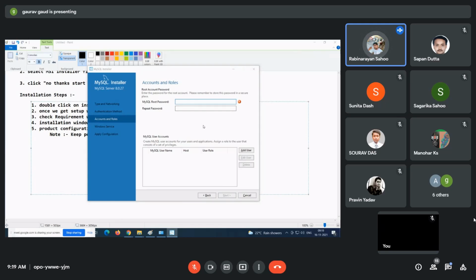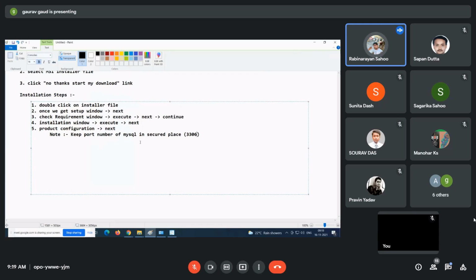So after that, I click on Next two times. After this, Next, Next, and after that, what we need to do? Set the MySQL root password. Provide the MySQL root password.